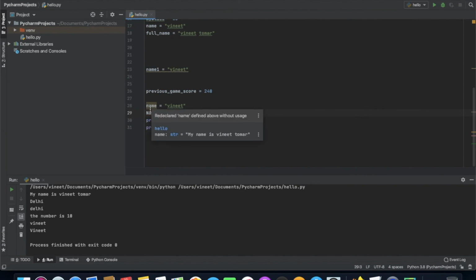So that's the only thing I want to tell you about identifiers and keywords. These are the basic things which everyone should know about. So practice some basic scenarios on these keywords and identifiers.